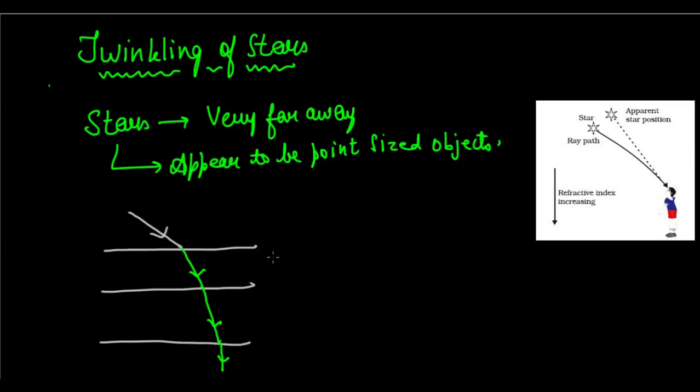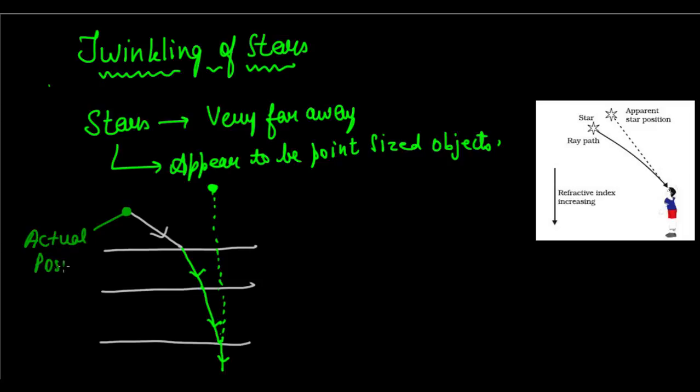And because of this progressive bending towards the normal, because the refractive index keeps increasing, if you extend this straight back, you will see that an apparent position of the light source is created somewhere here. Okay. So if actually the star is here, this is the actual position.